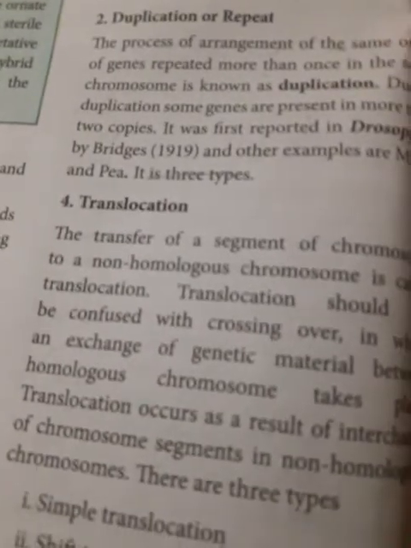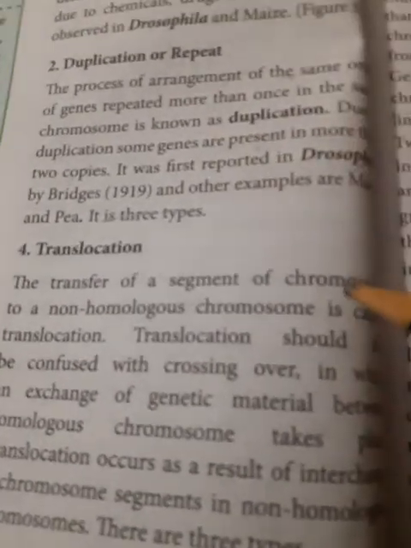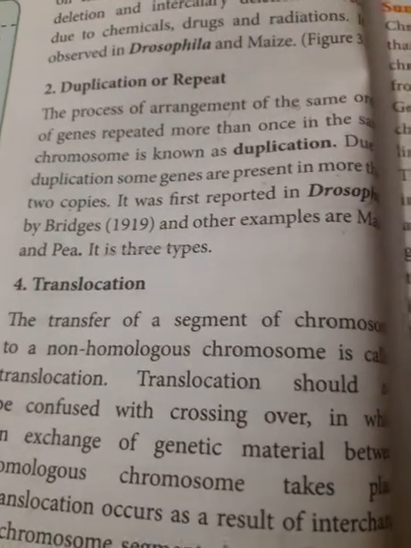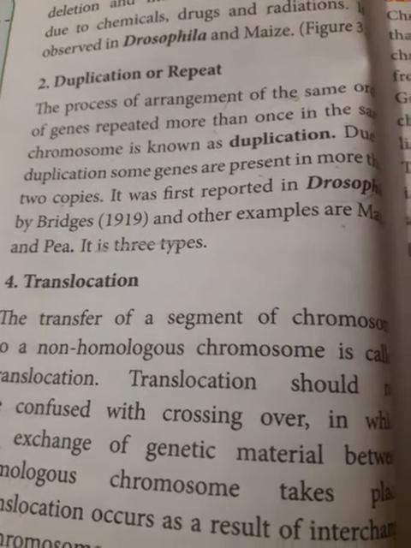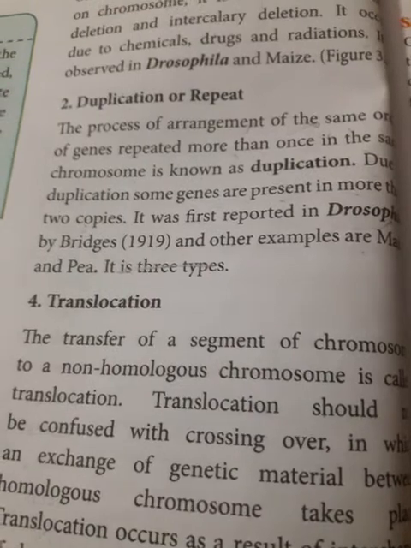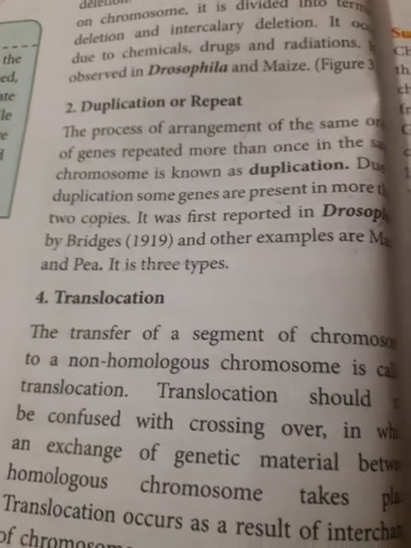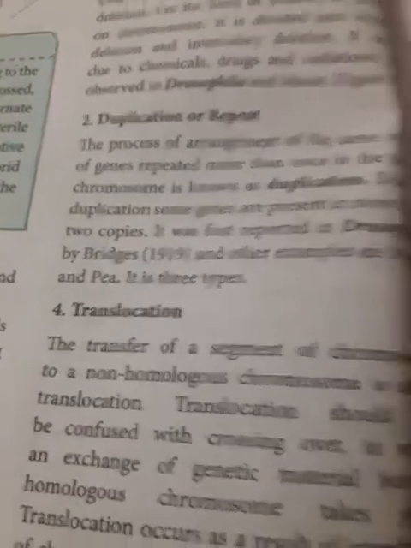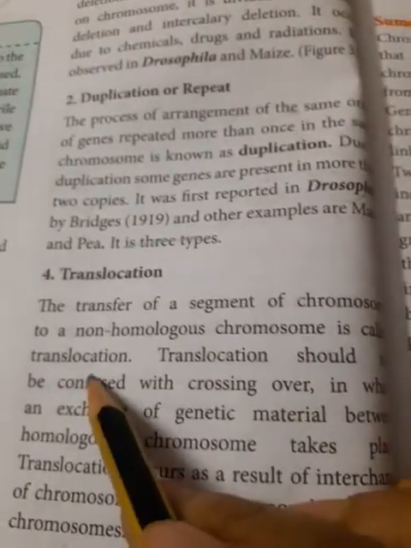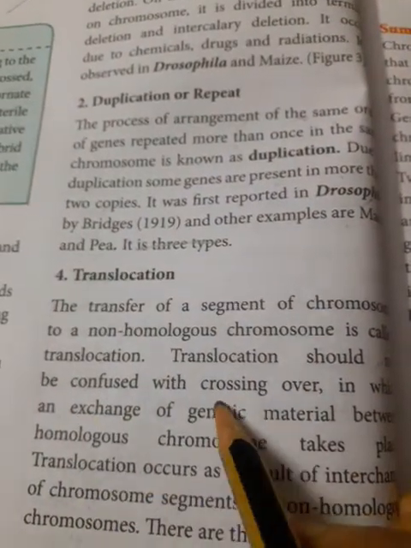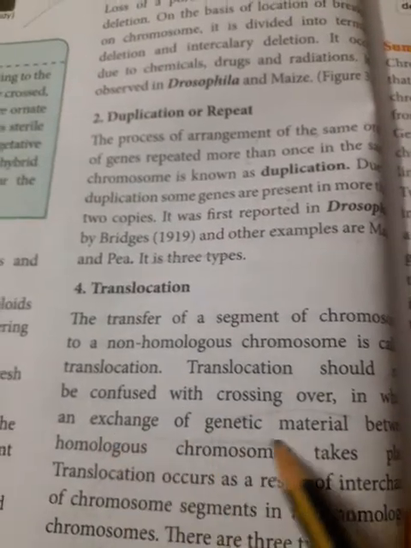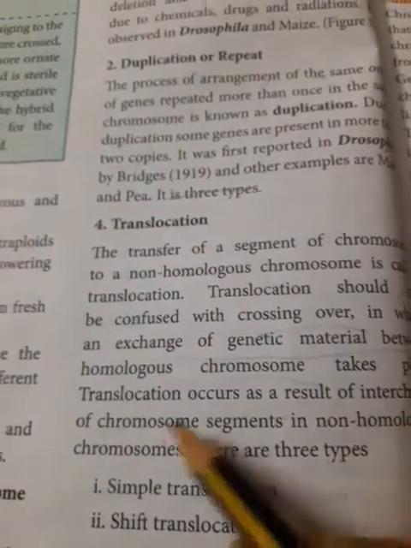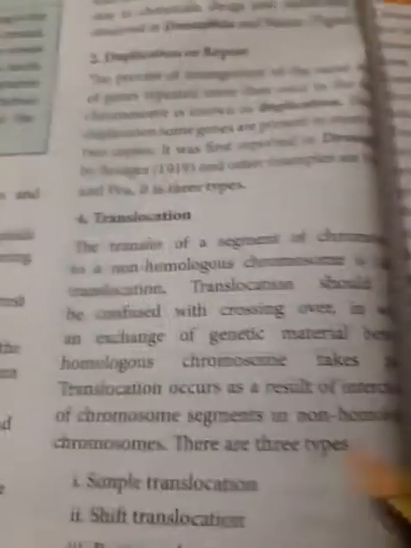Now, translocation. Translocation is nothing but the transfer of a segment of a chromosome to a non-homologous chromosome. Generally, between homologous chromosomes the exchange of chromosomal segments takes place, which is called crossing over. But translocation is the exchange of chromosomal segments between the chromosomes, or between the chromatids, of different non-homologous chromosomes. Translocation should not be confused with crossing over. Crossing over is the exchange of genetic material between homologous chromosomes, but translocation occurs as a result of interchanging of chromosomal segments in non-homologous chromosomes.